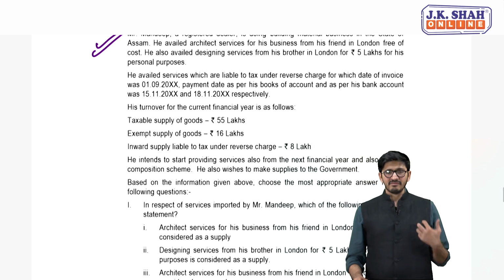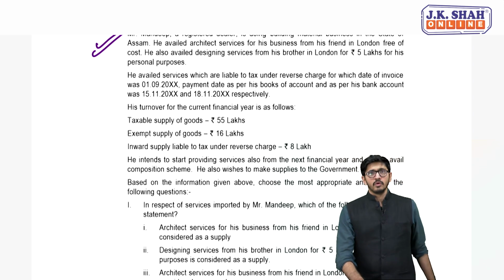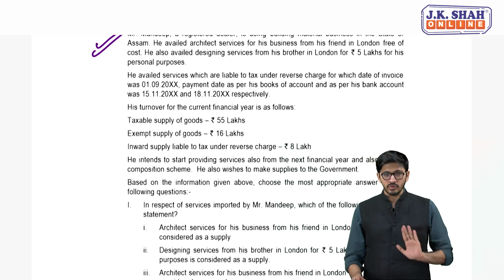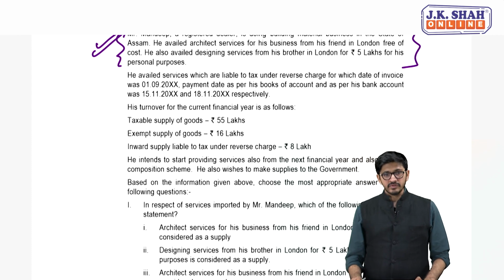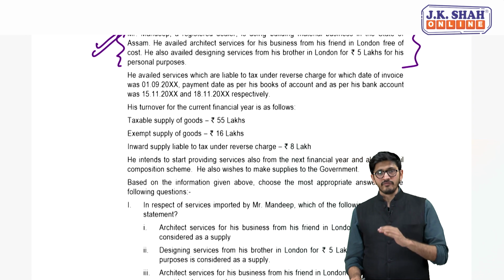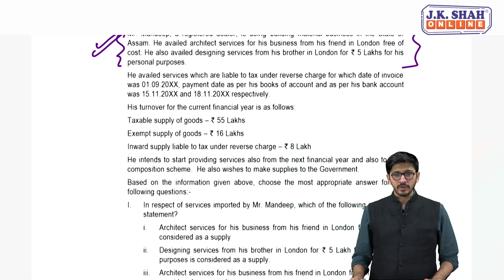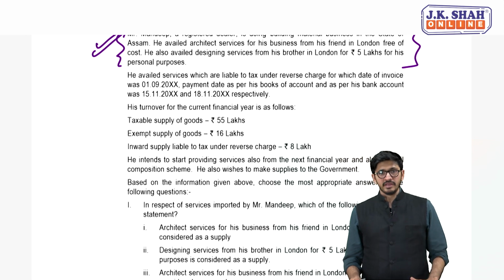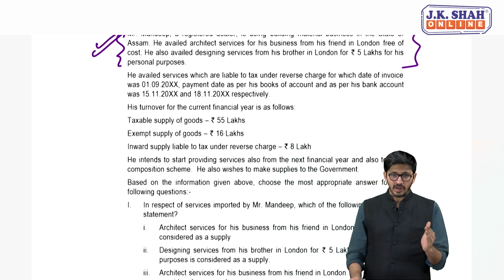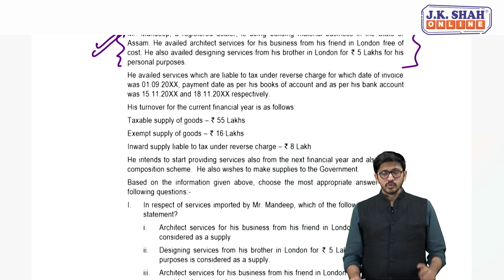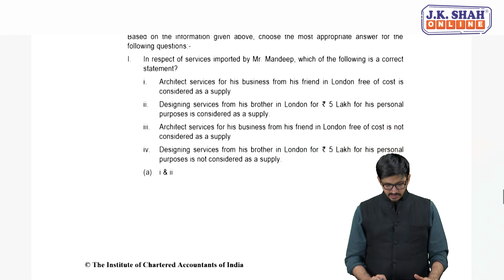So now always remember, whenever such big questions are given in your MCQ part, don't just keep on reading the entire question. No. For example, from the first paragraph itself you can directly hint that a lot of similar illustrations were already given in the module and in the textbook. Are you getting it? Yes, that we have actually done in the classroom. And from there you should pick up that there can be a question on import of service, either because of 7(1)(c) or 7(1)(b), either of them. So what you should do is just stop there and directly head towards the MCQ question.